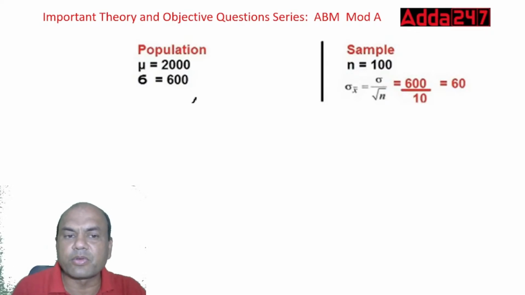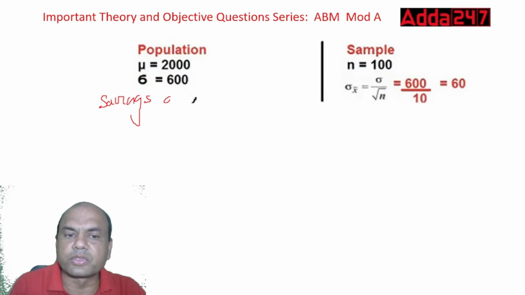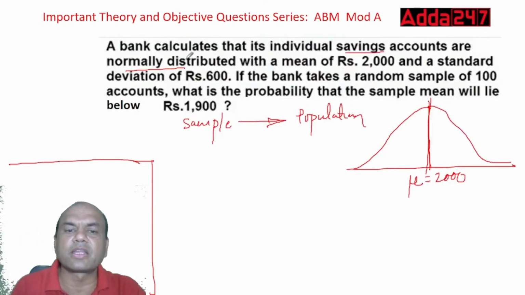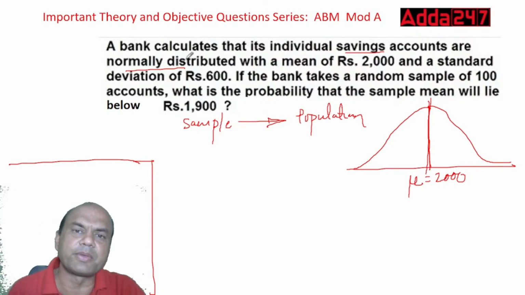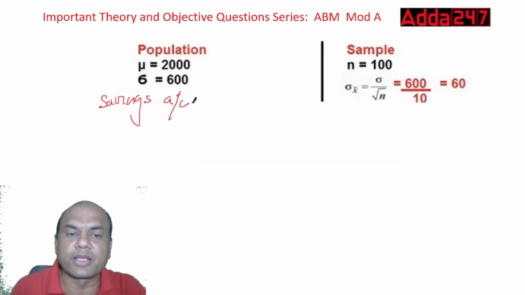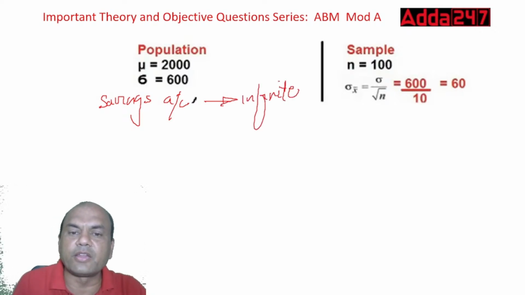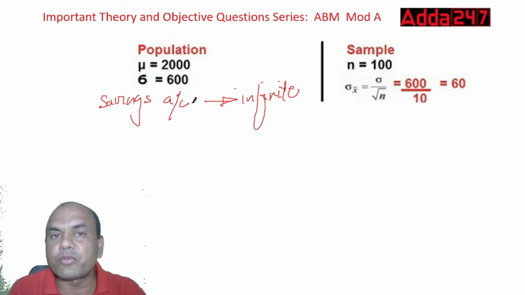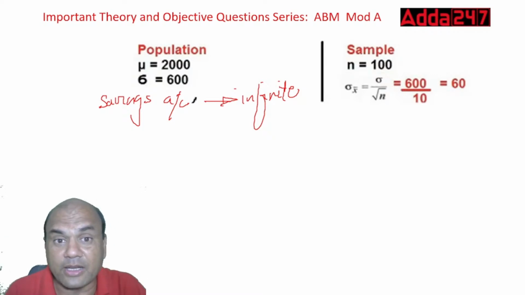The population means the entire savings accounts of the bank. Now, do you know how many savings accounts there are? Have they mentioned that the bank has 1 lakh or 50,000 savings accounts? Nothing. So it becomes an infinite population. Got it? As it becomes an infinite population, the formula for standard error changes.